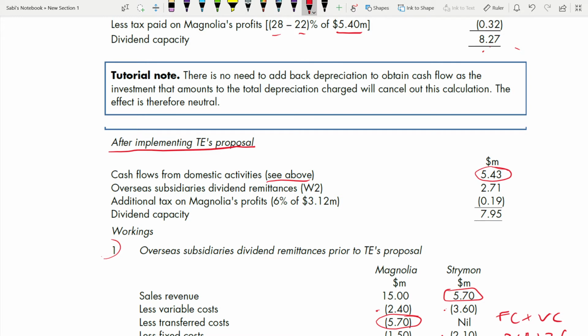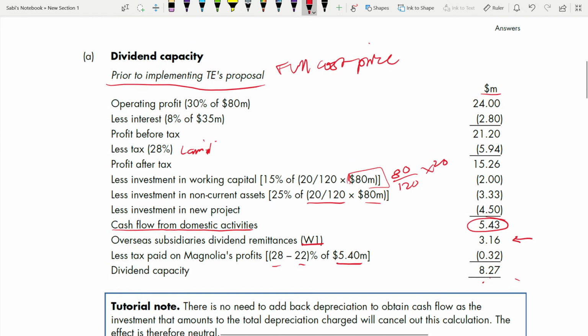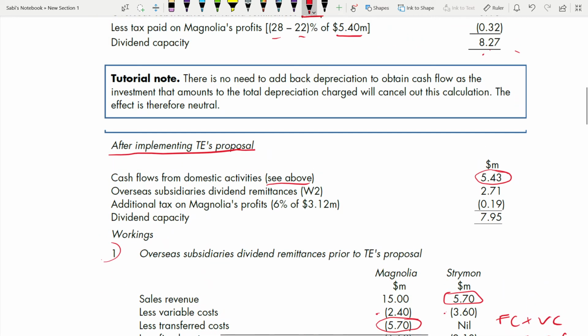These are the things you need to know, how to save time. Don't go and start calculating it again. For things which have already been calculated, you have to know how to use them and proceed ahead. Here, if you see, there are so many steps and workings, but here it's just 4 lines. Now only the overseas part will change.